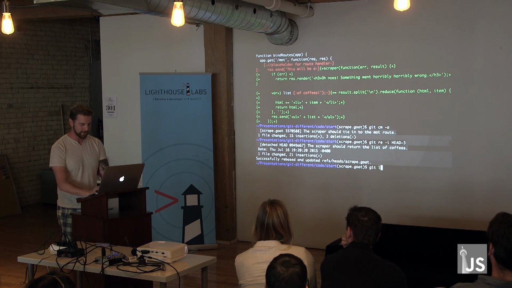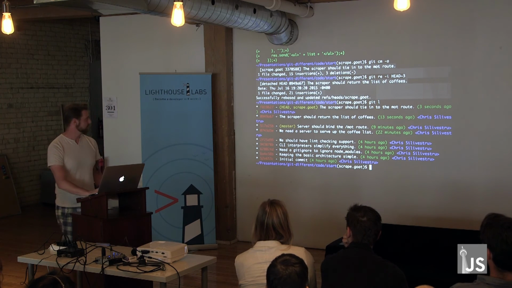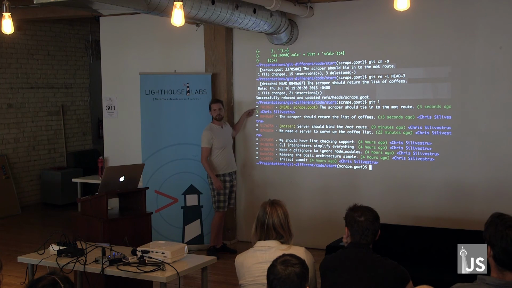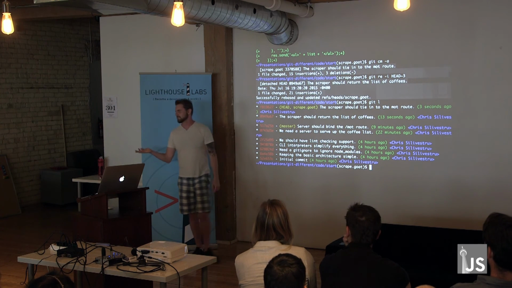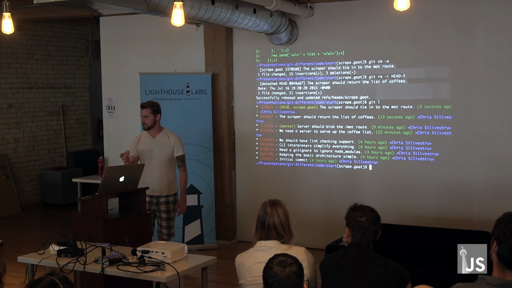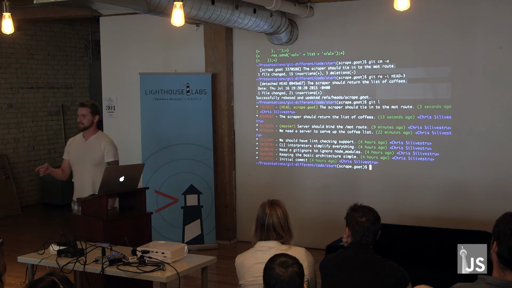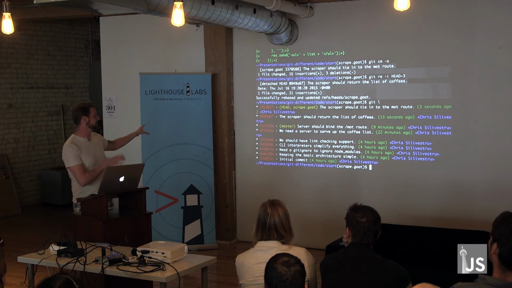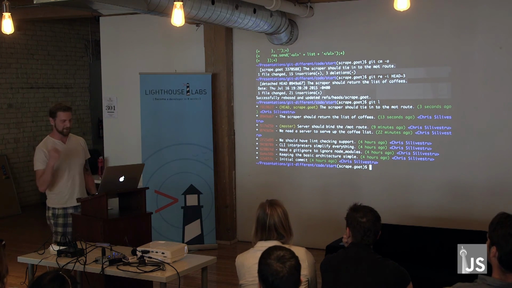So now when I look at it, instead of having 3 commits on this branch, I've gone it down to 2 commits. You'd be like, oh, so what? You got rid of 1 commit. No, I got rid of 1/3 of the commits. All right? Because if you do this enough, you get rid of a lot of commits. Yeah, this is a simplistic example, but you can't argue. I got rid of 1/3 of the commits.